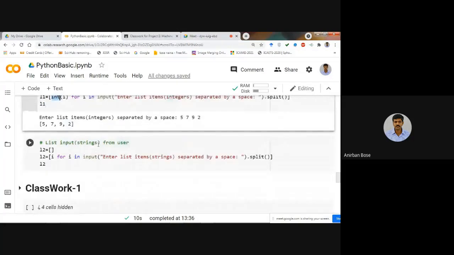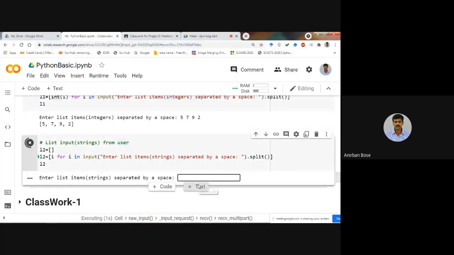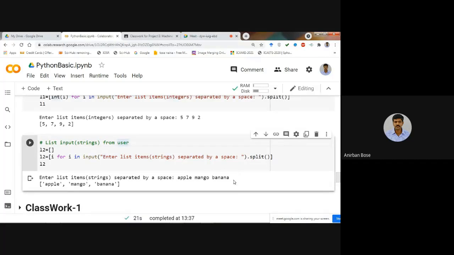You just write I. Suppose I'm giving apple space mango space banana, and if we enter, you see that now the list L2 is containing apple, mango and banana. So in this way we can take input from the user also.